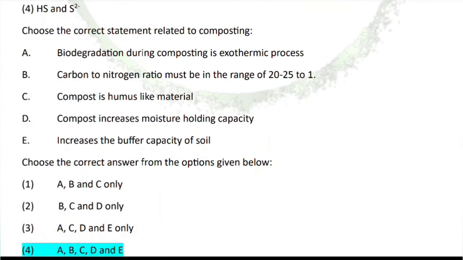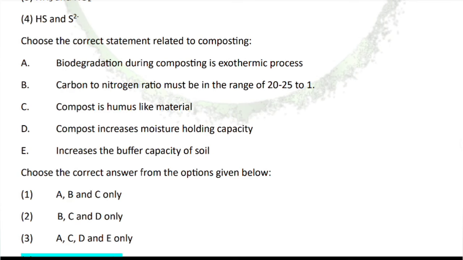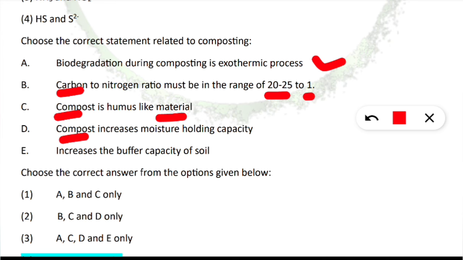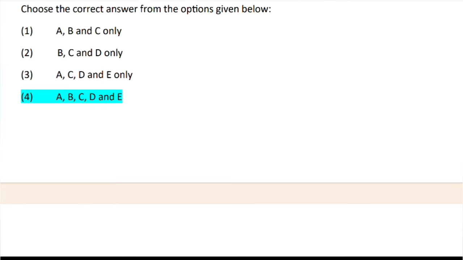Choose the correct statement related to composting. So here all the statements are correct. You should know, very important thing. Biodegradation during composting is an exothermic process, so heat is released. Next, the carbon to nitrogen ratio must be in the range of 20 to 25 to 1. Compost is a humus-like material. Compost increases the moisture holding capacity of the soil. Very good. It increases the buffer capacity of the soil. So all these statements are correct. So A, B, C, D, E are all correct options.